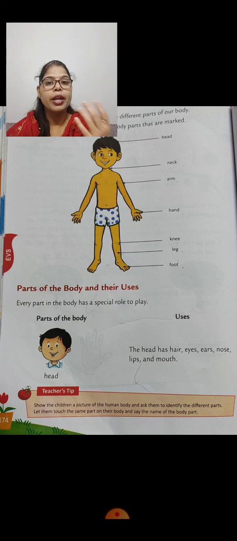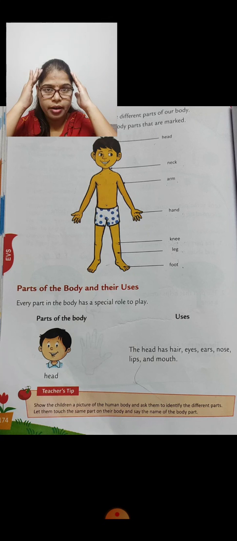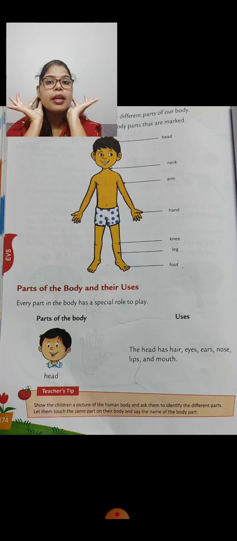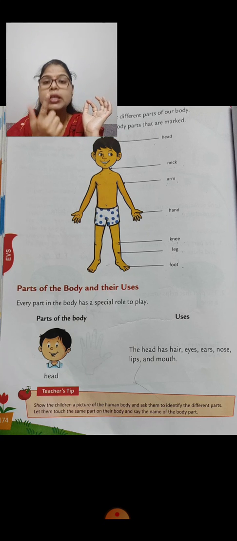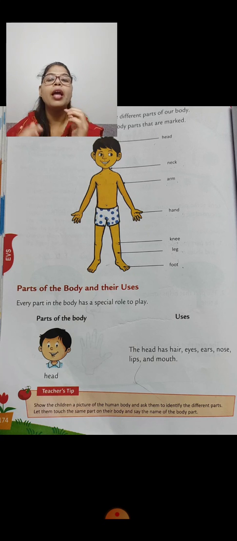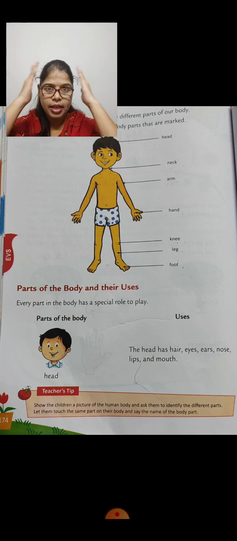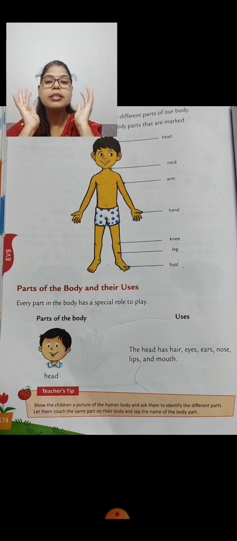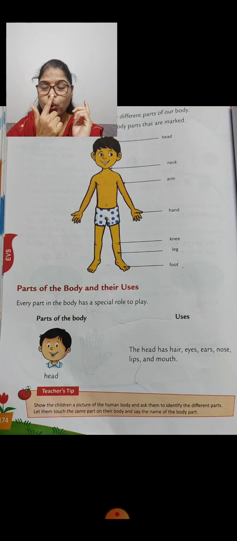Our head has hair, eyes, ears, nose, lips and the mouth. Everyone has all these organs on their head. So this is our head, and all these organs are also very useful to us.